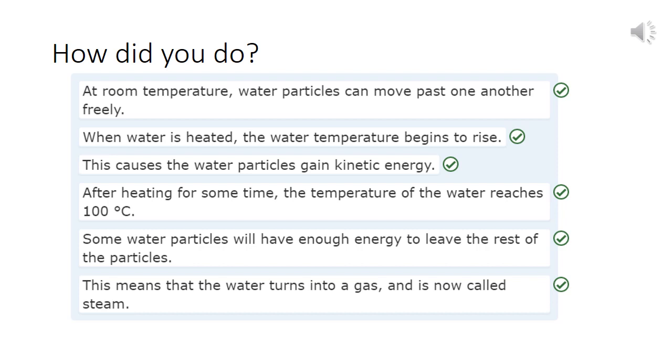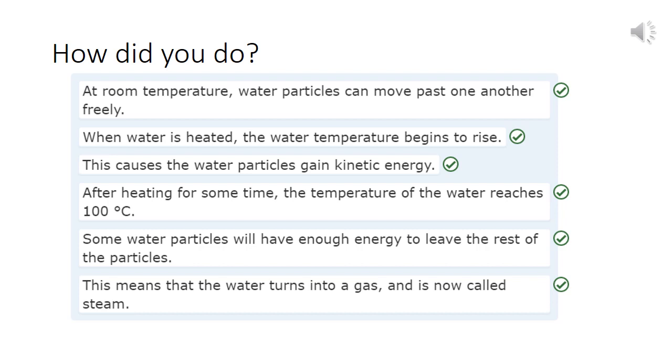Okay, how did you get on? This is the correct order. Have a look at how many you got in the right place and make any corrections that you need to, because these are your notes about particles boiling. So it should be, at room temperature, water particles can move past one another freely, because remember they're a liquid, so they're sliding over each other.